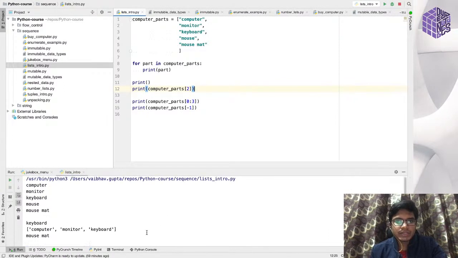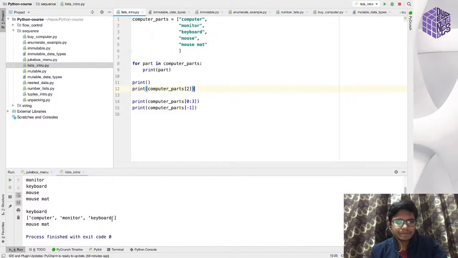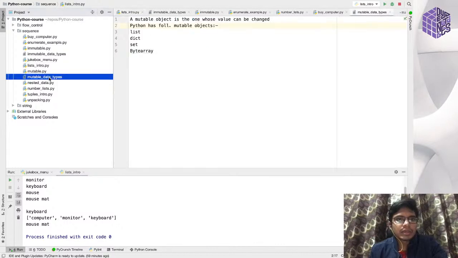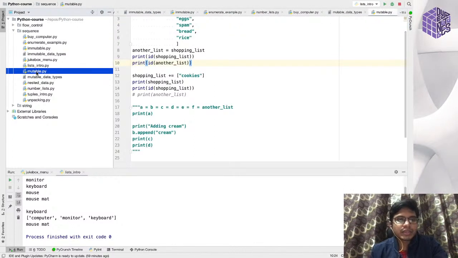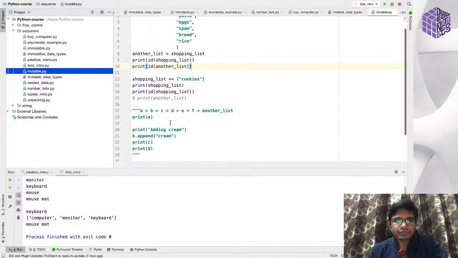Okay, if you see here, we are printing the entire list, and then we are printing the elements at index 0, 1, and 2. And here we are printing the last element. Cool. Now, just as I told you that list is a mutable data type in Python, let me give you an example of what the meaning of mutable data type is by running this code.